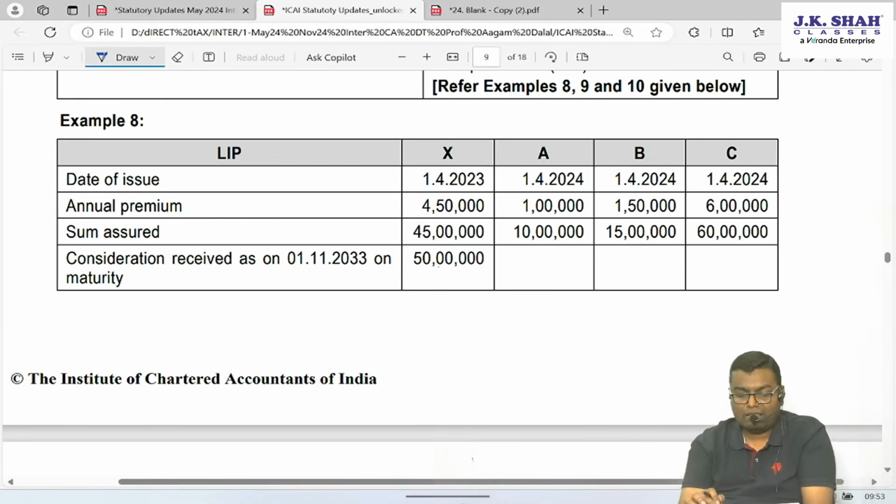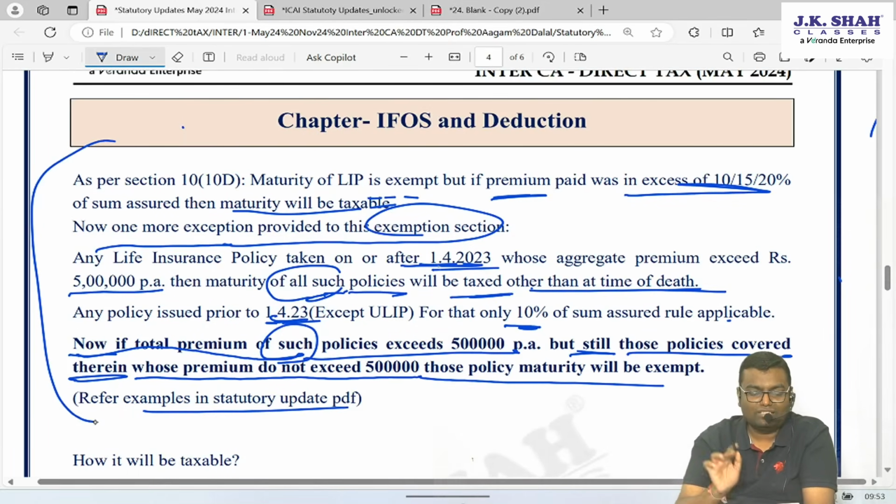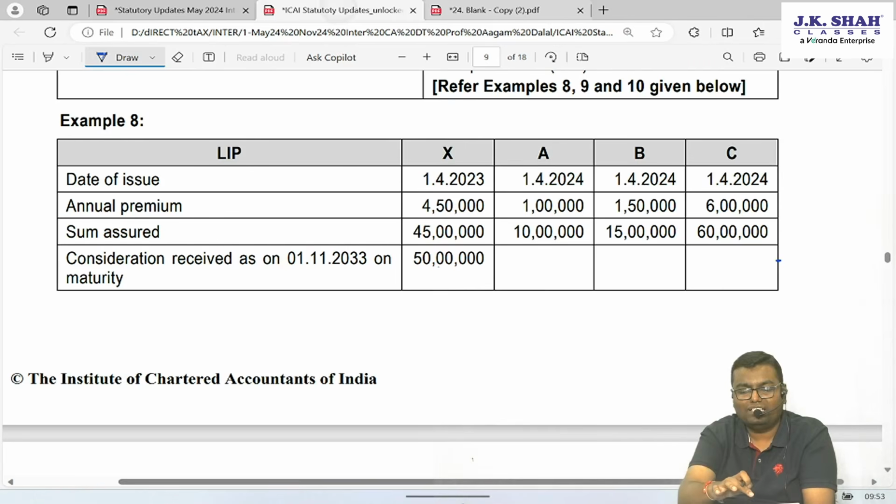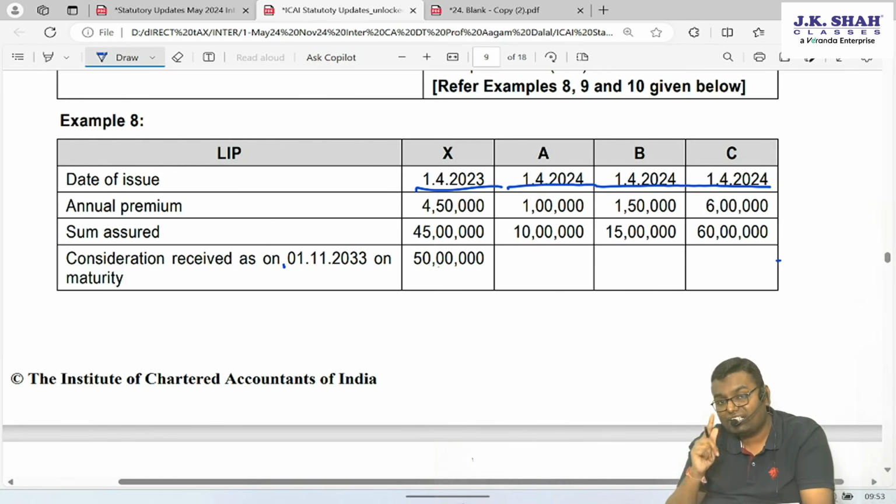Then example number 8. See, they have mentioned different case scenarios. I will say theory is only this much which I have given. This covers all the case scenarios. Now based on this, you apply your mind and you solve the example. You don't need to see each and every case study separately. Again 4 policies are there: 1st April 23, 1st April 24, 1st April 24, 1st April 24. Yes, all the policies are issued on or after 1st April 2023. So for the 5 lakh rule, all these policies will be considered.